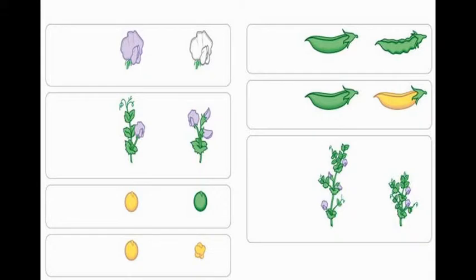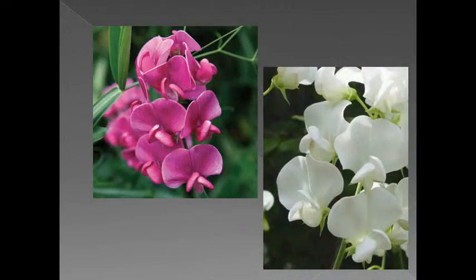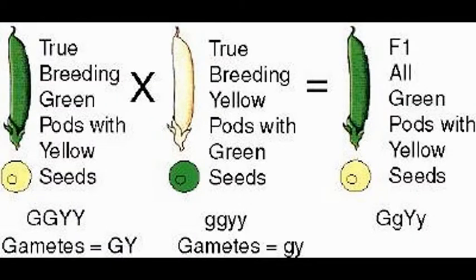According to the principle of independent assortment, different pairs of alleles are passed to offspring independently of each other. The result is that new combinations of genes present in neither parent are possible. For example, a pea plant's inheritance of the ability to produce purple flowers instead of white ones does not make it more likely that it will also inherit the ability to produce yellow pea seeds in contrast to green ones.